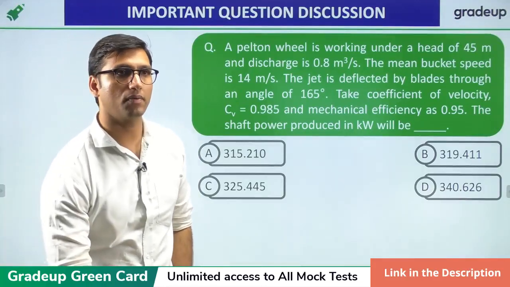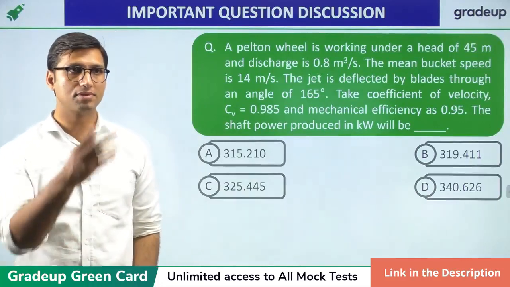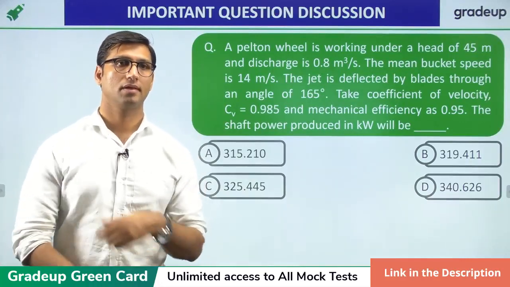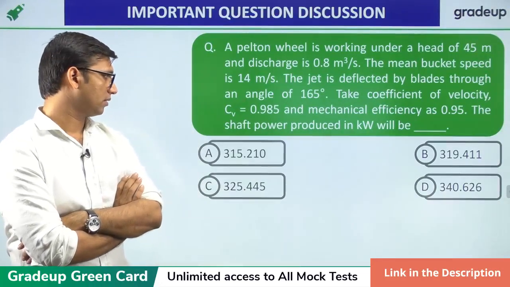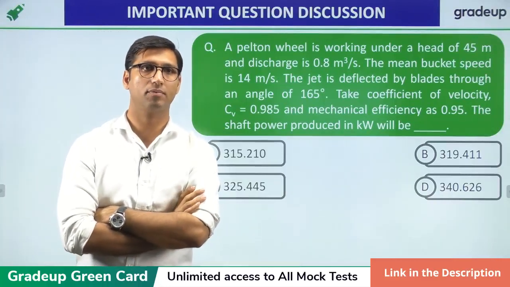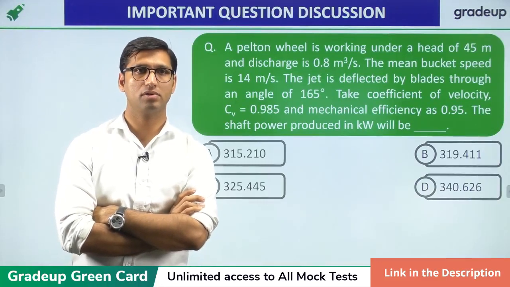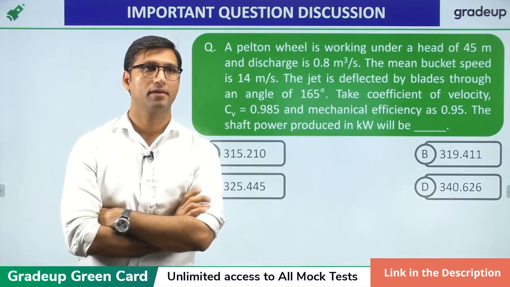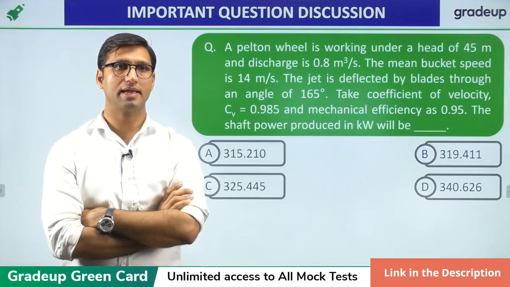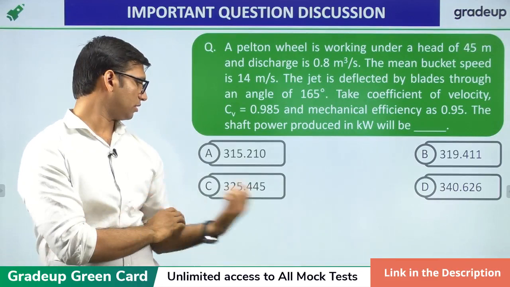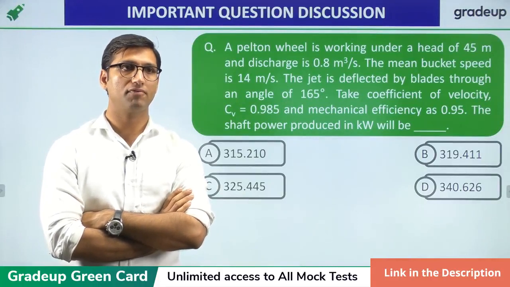So we are going to get the answer now. I hope you have solved the question in the app. I'm going to take the answers. The time starts now. You can mark your response. In the YouTube channel, Salman Ahmed is getting 335. There is no such option, Salman, like 335.77. Jainam Shah is getting option B. Kumar Vasu is getting option D. Okay. Yes, guys, please solve the question. Those who are in the app, I am going to take the answers. Subrata is getting 325.445. That is option C. Okay. So let us see what is the right answer. We are coming on that. Please wait for 1 second.